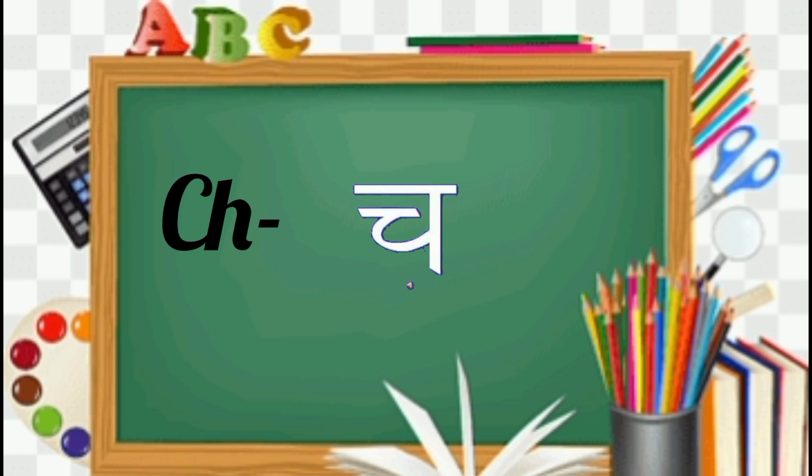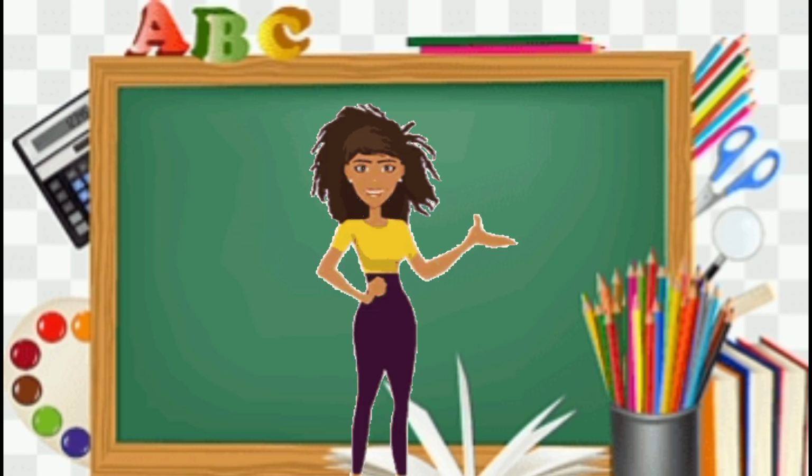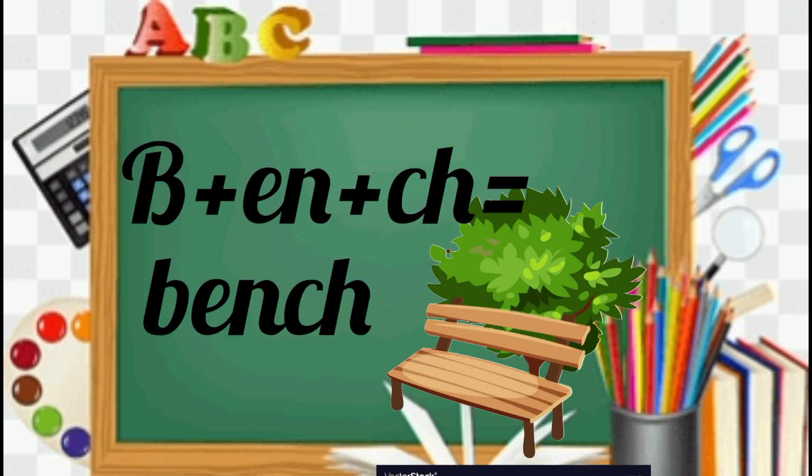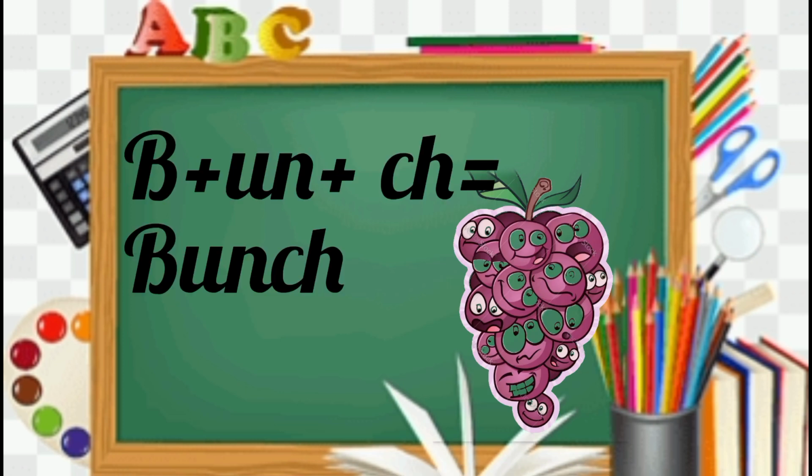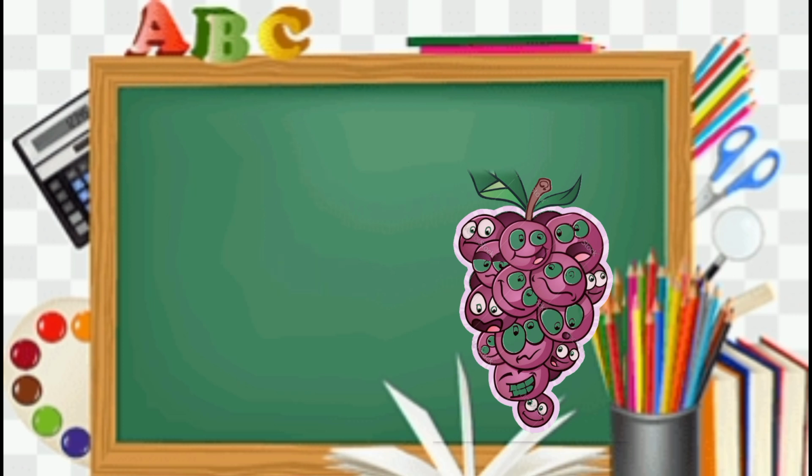Ch as an ending sound. Let's look at some words. B and ch mix together: bench. B and ch mix together: bunch.